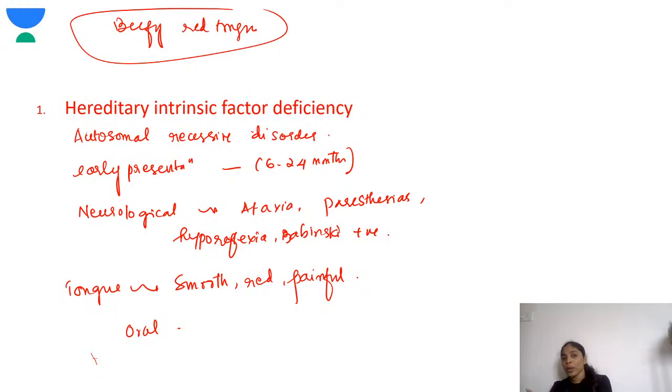Another very important thing: certain hereditary conditions can impair the absorption of vitamin B12. One is the hereditary intrinsic factor deficiency. It is an autosomal recessive disorder. These children present between 6 to 24 months, they'll have neurological presentation, megaloblastic anemia. Another very important thing in vitamin B12 deficiency is they have a smooth red painful tongue.